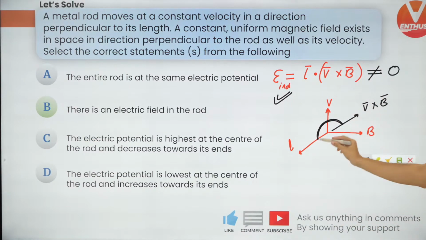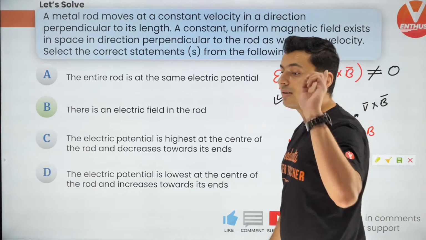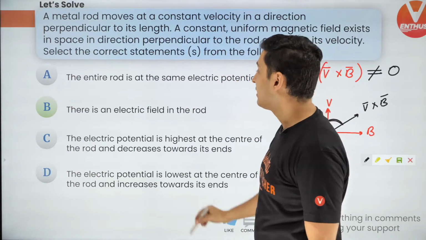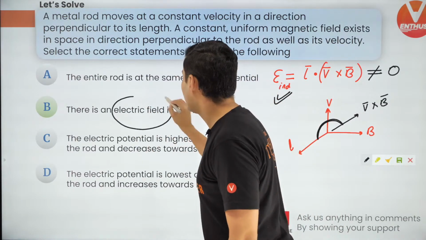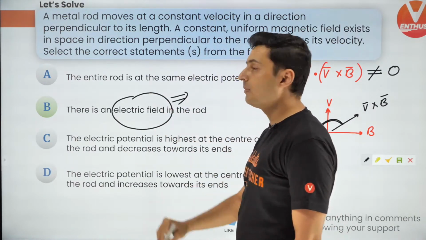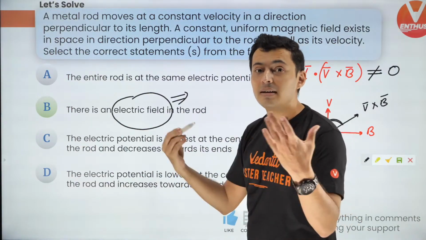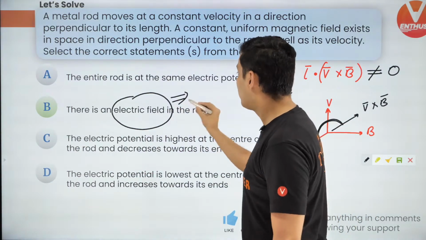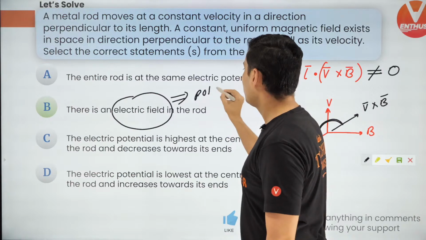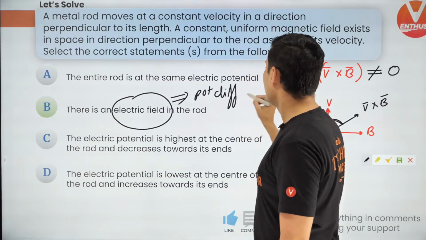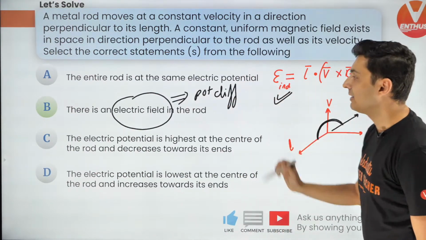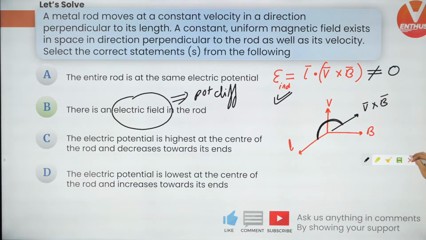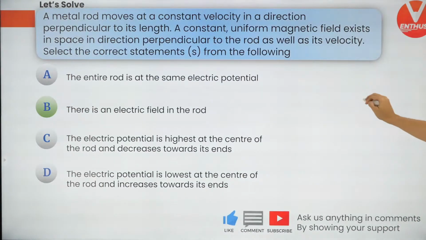There is induced EMF. I hope you can understand that. And if there is induced EMF, isn't there some electric field inside this? Because how will EMF come? Only if there is field. Field creates potential difference. So because there is EMF, that's why there is field. As simple as that. Very easy based on formula.